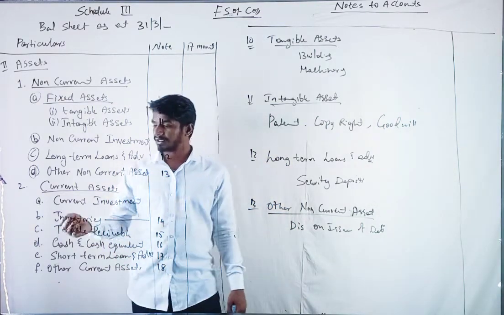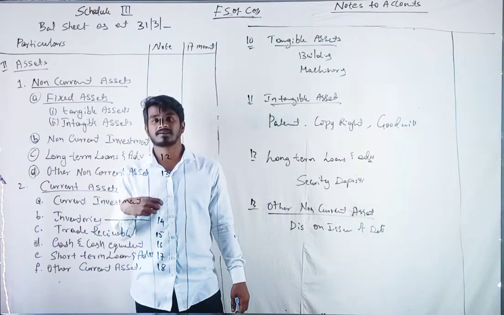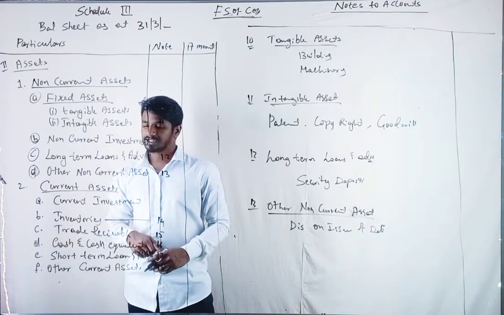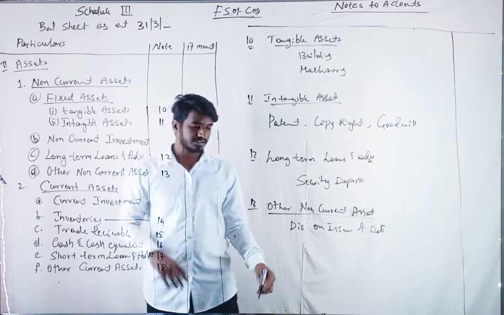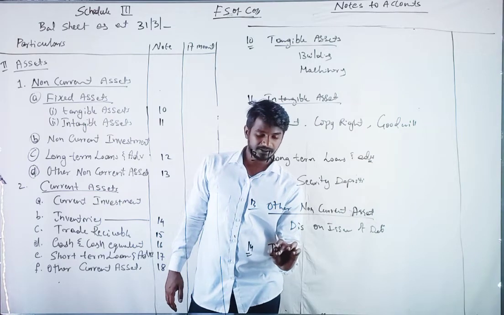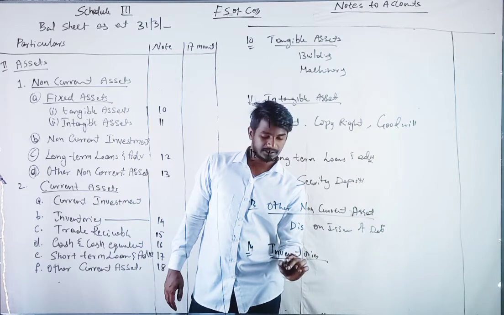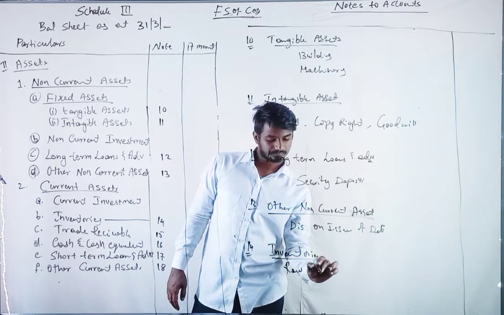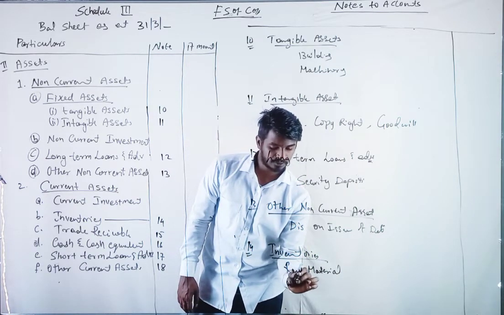Current assets means the benefit of the asset will be received only in the current year. Current investment, which will be sold in the current year itself. Inventories, note number 14. Inventories like raw material, work in progress, finished goods.